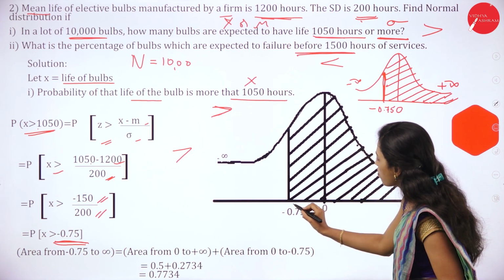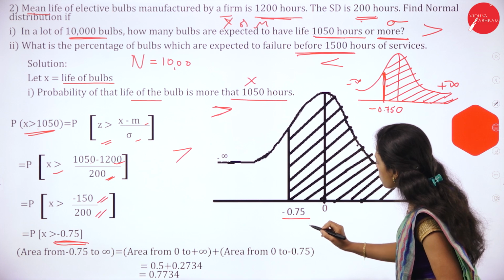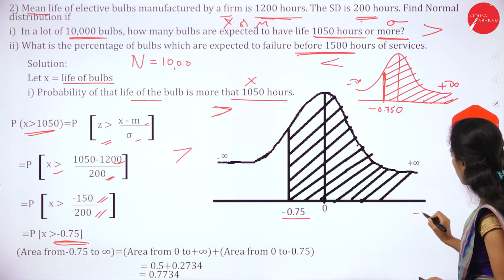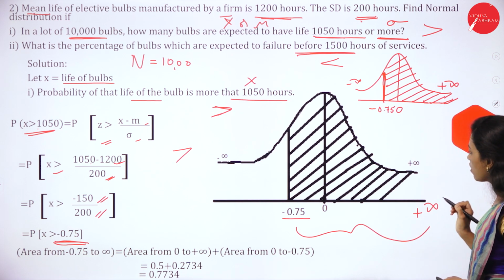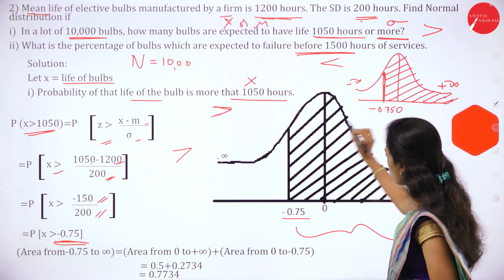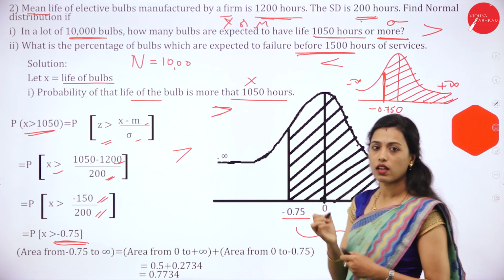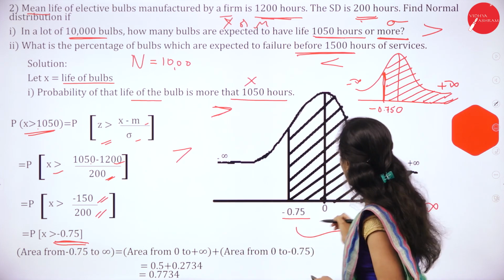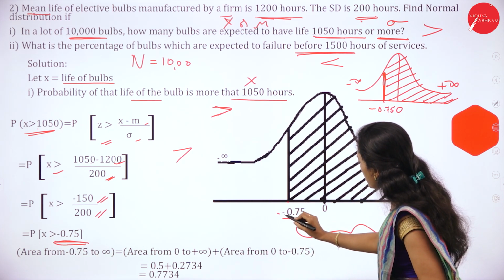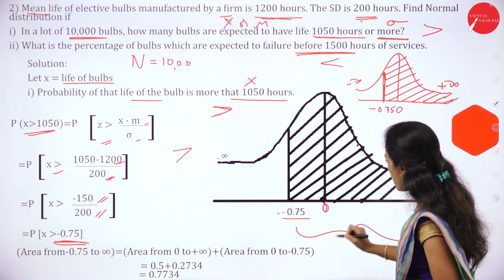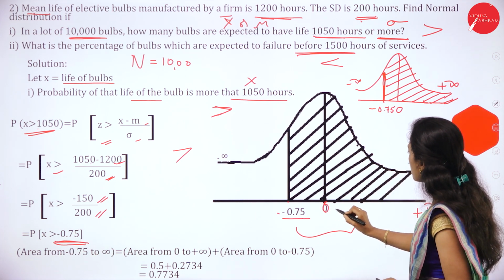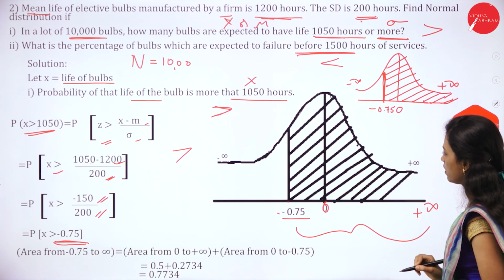So area which are marked, it is minus 0.75 to plus infinity. These are the area it is marked. We have to find out with the help of the table value. So area from minus 0.75 to 0 plus area from 0 to plus infinity.